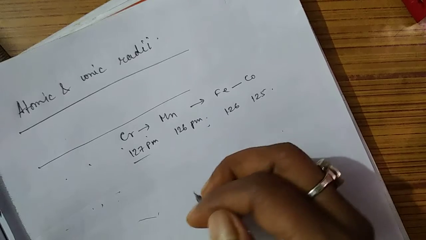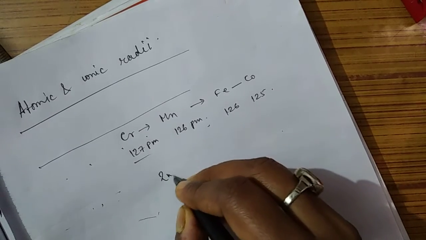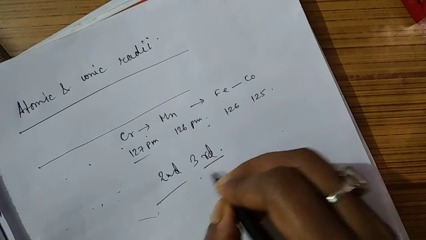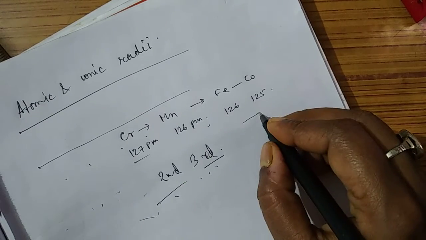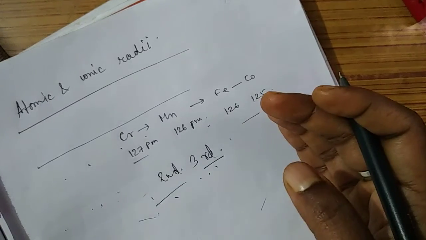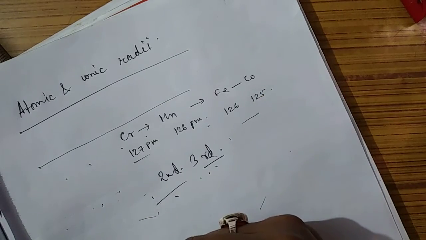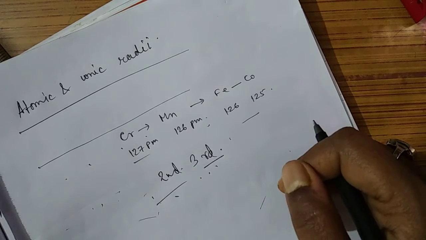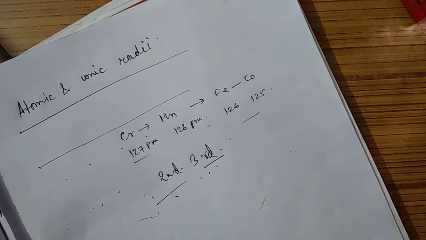What is the reason behind that? Second and third series elements' radii are almost the same. The first series means scandium, titanium, vanadium, chromium, I am saying about. The second series means yttrium, zirconium, niobium, molybdenum, I am telling about. The third series, after the lanthanide series.